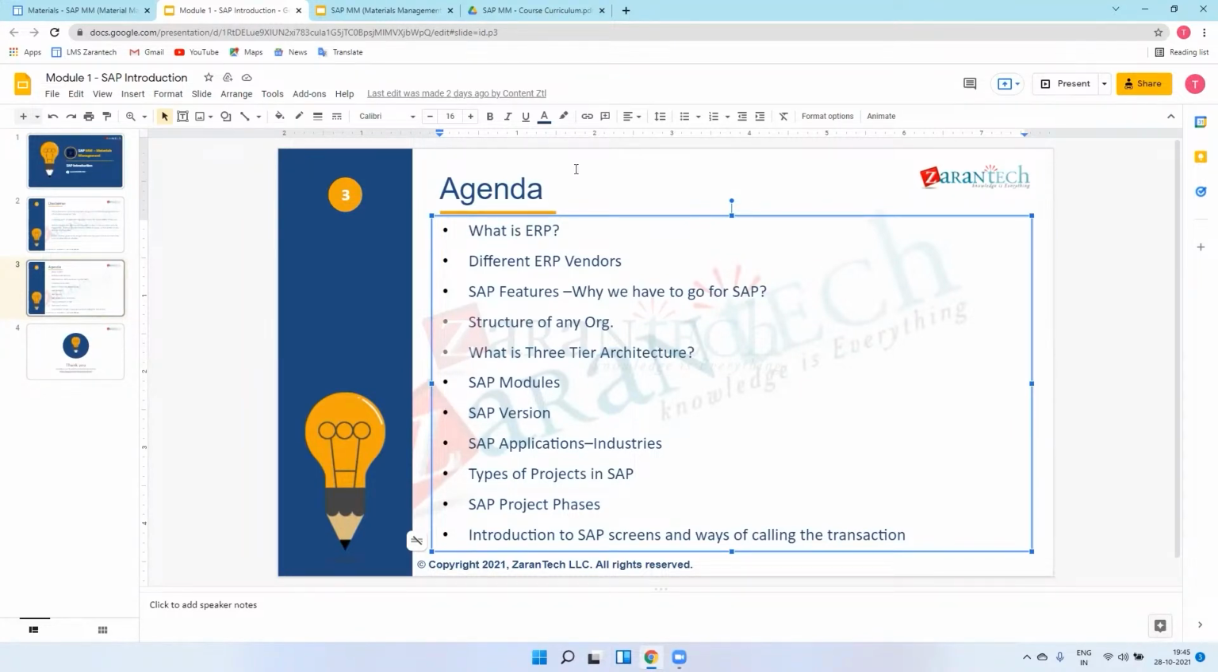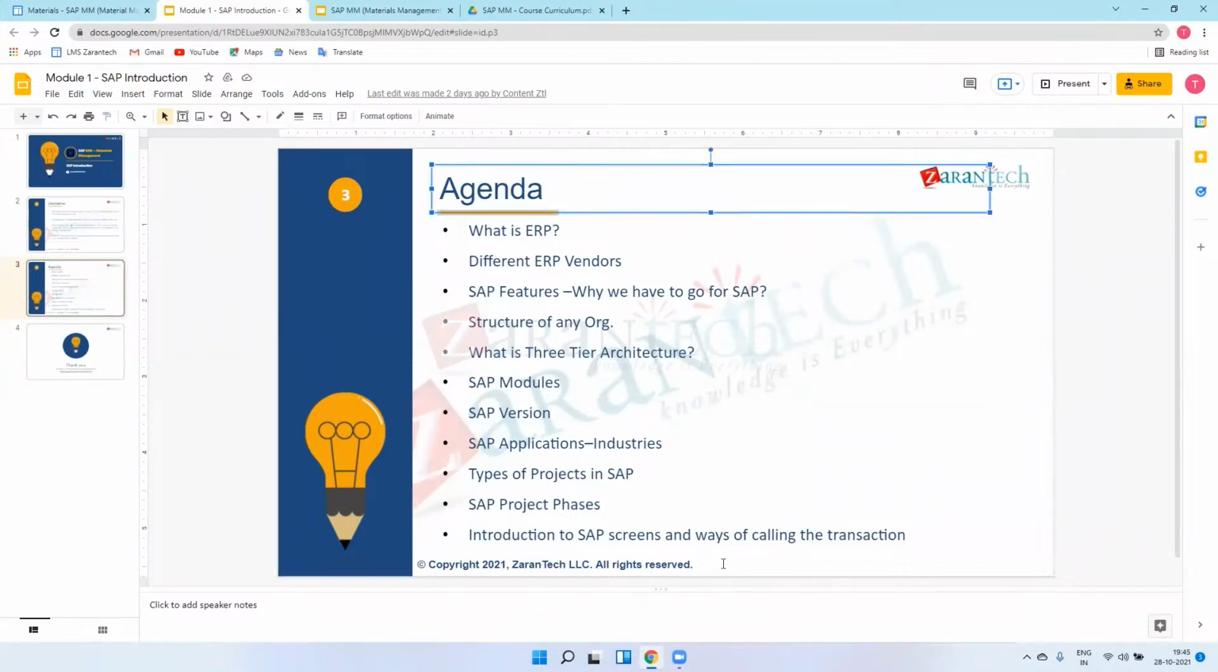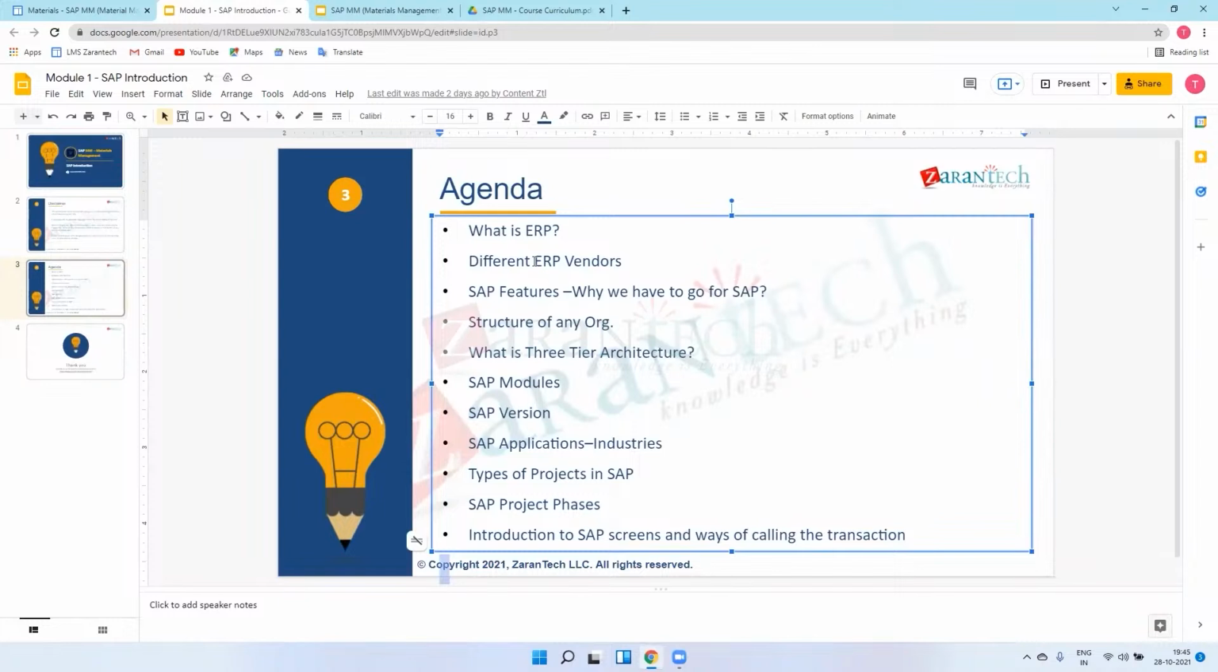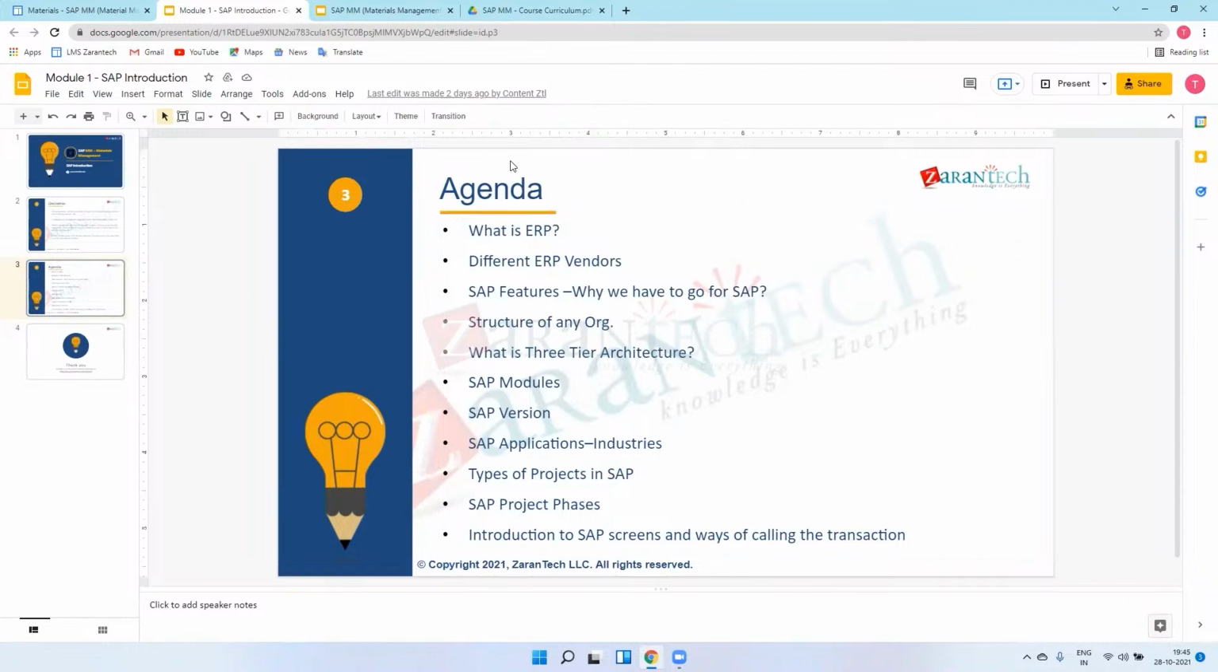Previously, before SAP, what were industries using? For HR they used one module, for finance they used Tally or some other module, and for production they used basic Excel or some basic local software. What SAP introduced is that it included all those modules in one software. SAP means System Application Product, and in this product SAP implemented all the modules in one go.